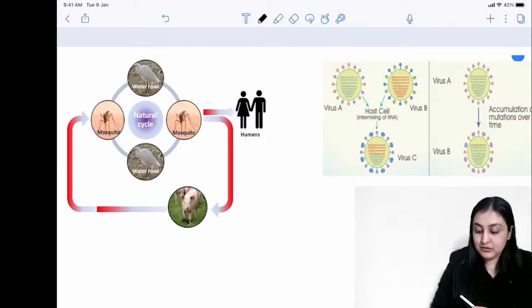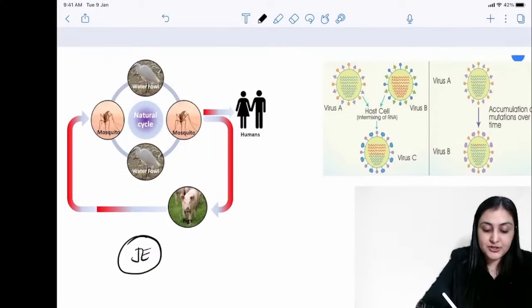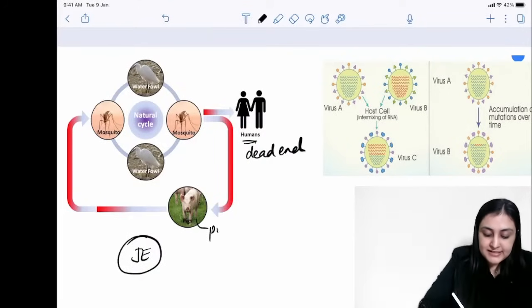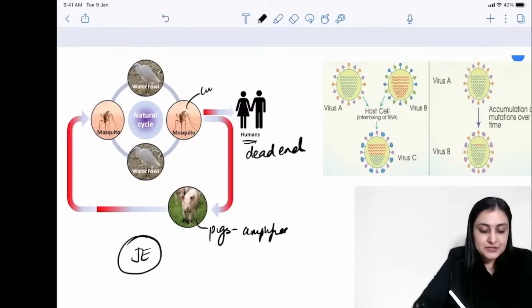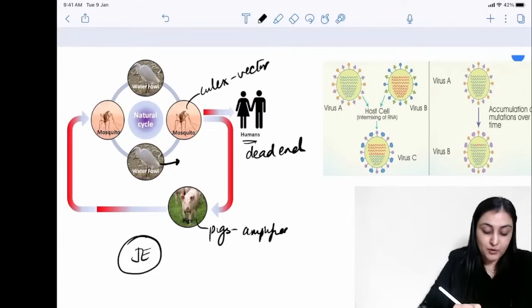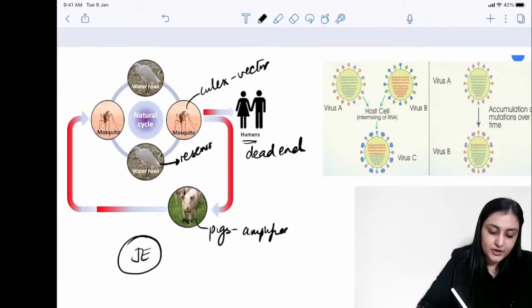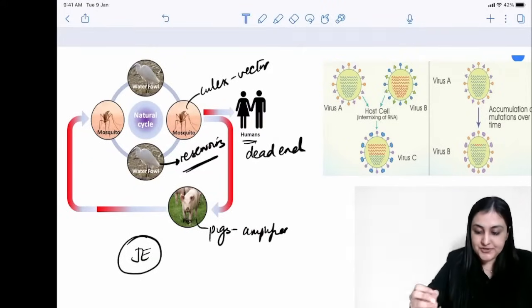Apart from that, two last images. So this is about Japanese encephalitis. This is a very important image. Humans are dead end host. Pigs here are amplifiers. Culex mosquito is the vector, and aquatic birds like waterfowl are the reservoirs, right? So these relations you want to remember: pigs amplifier, culex vector, humans dead end, and water birds are reservoirs.